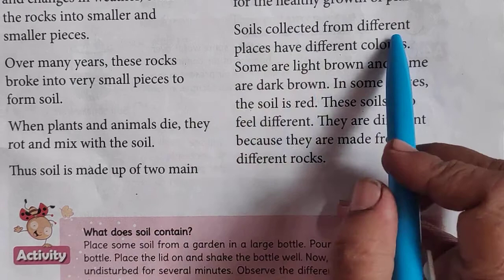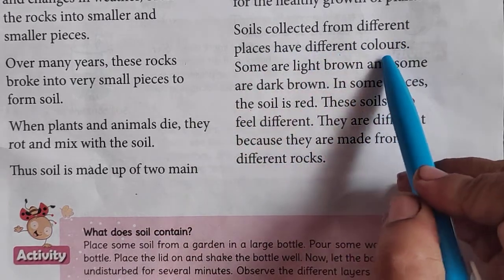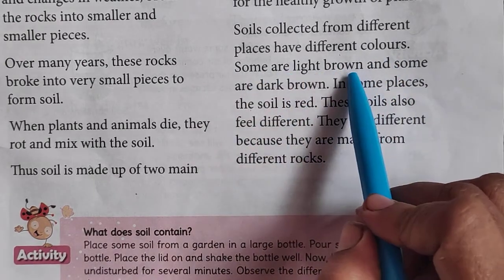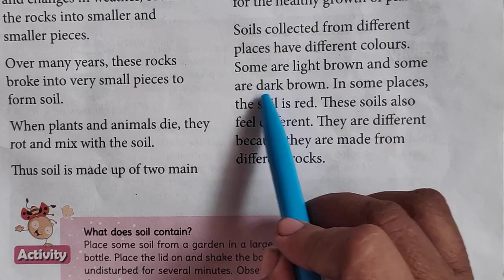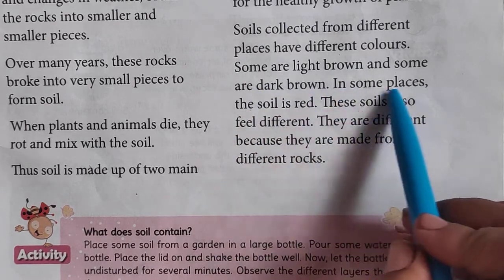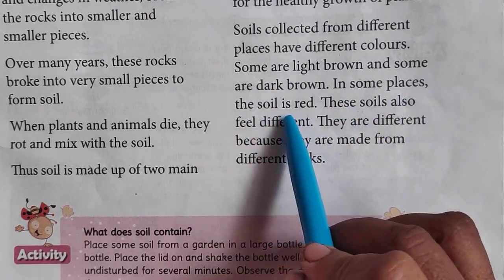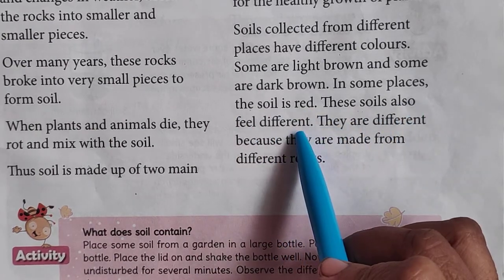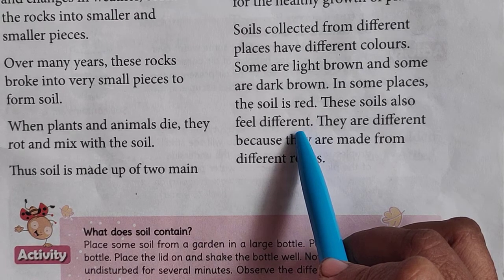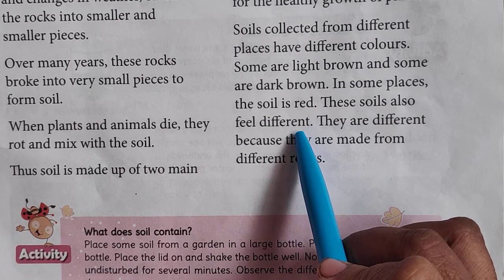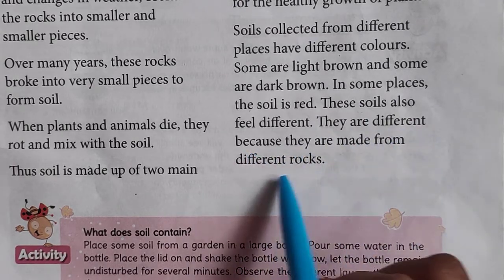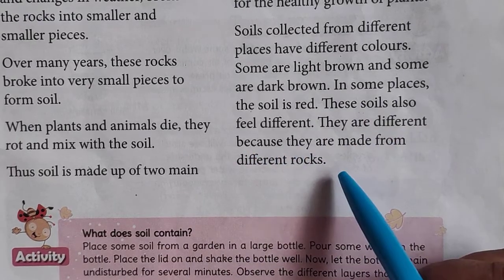Soils collected from different places have different colors. You might have observed that various places have different colors of soil. Some are light brown and some are dark brown. In some places, the soil is red in color. These soils also feel different. If you touch them with your hands, the soil feels different. They are different because they are made from different kinds of rocks.